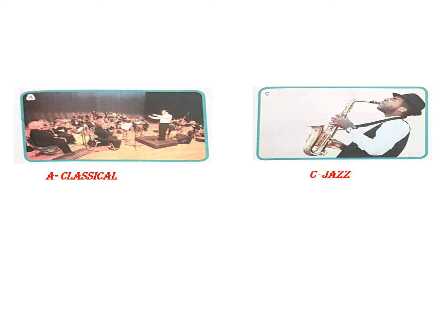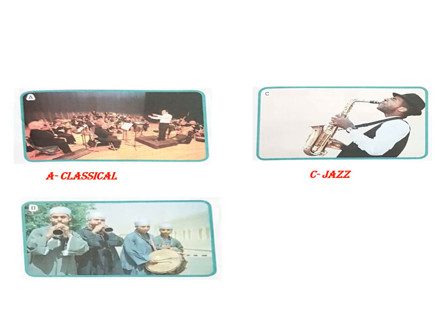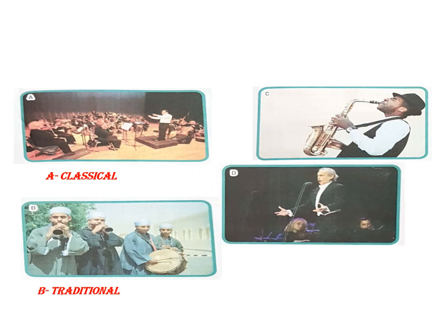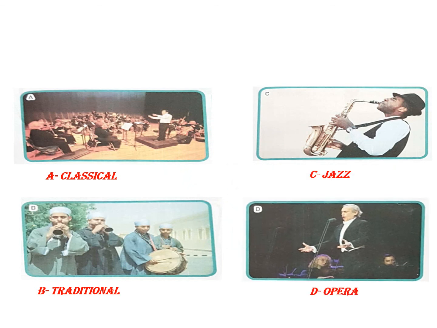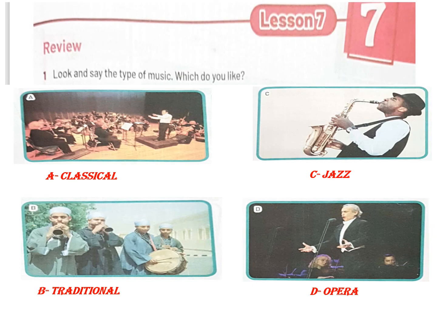A, it will be, yes, classical music. Then we have jazz music, and this for sure will be traditional one, and the last one will be opera. Okay, let's move to the next exercise.